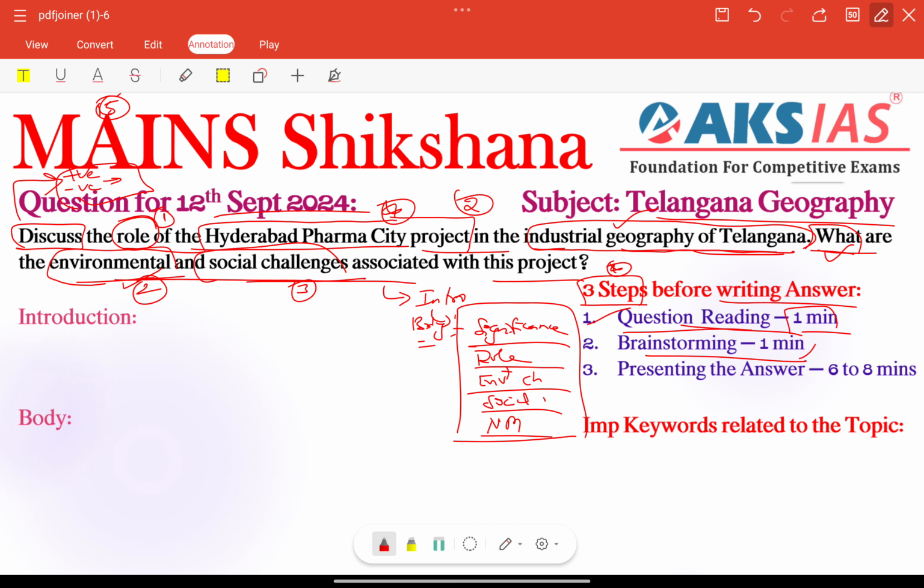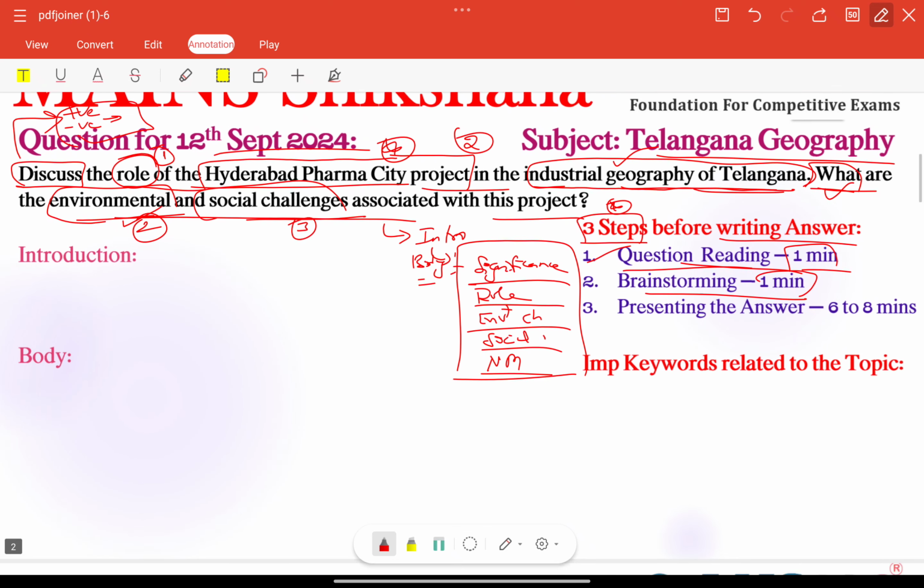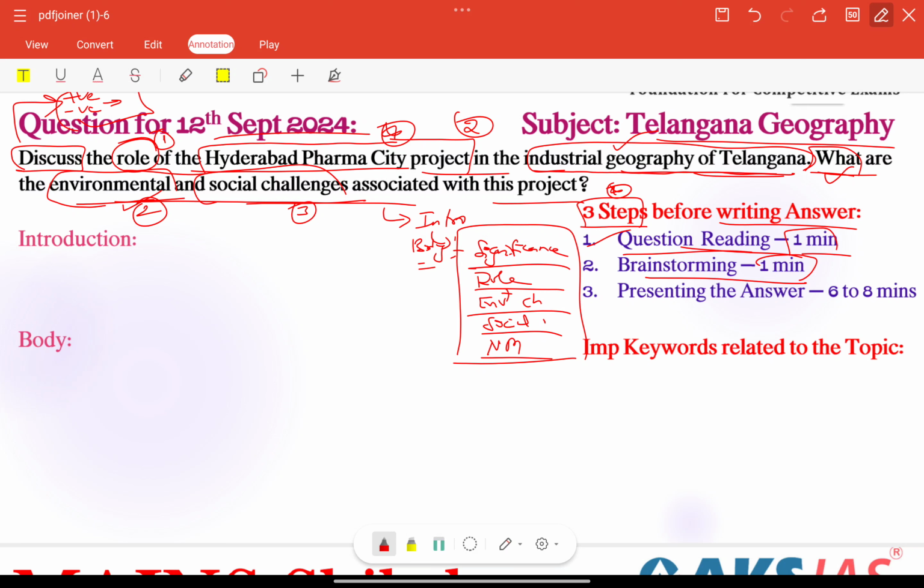Next, brainstorming. Within 1 minute we need to recall important aspects or keywords related to our topic. So what are the important keywords? Especially we need to focus on different acts, policies or particular examples, right? Here we can include the National Green Tribunal. Recently we have seen in the news some environmental concerns. We can include the Air Quality Index 2023, which we have recently observed. Next, green technologies. We need to focus on some needed measures, right?